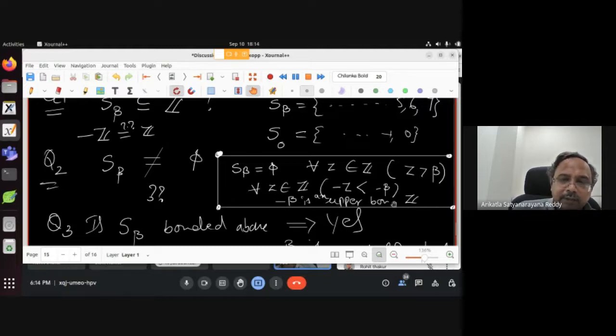So Z is bounded above, but N is a subset of Z, so N is also bounded above, which is a contradiction. Why did this contradiction come? It came because we assumed S beta is empty. That means our assumption that S beta equals empty is wrong.